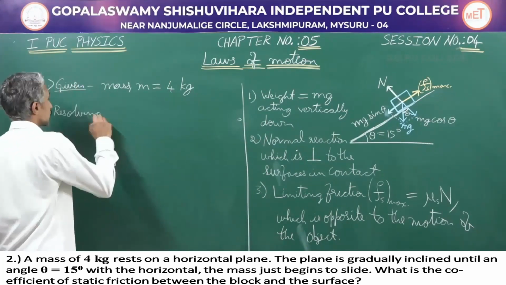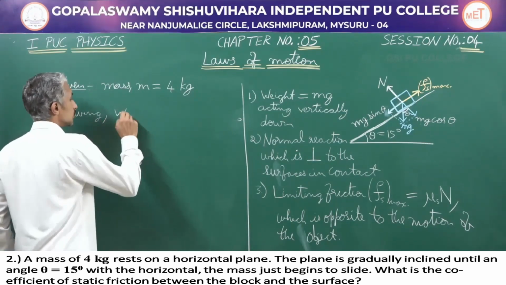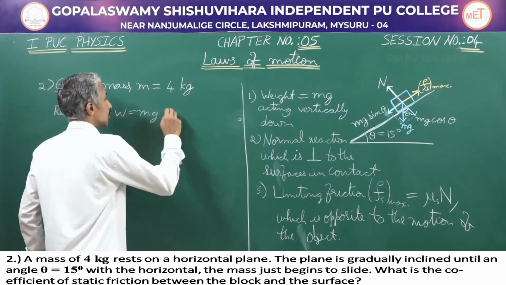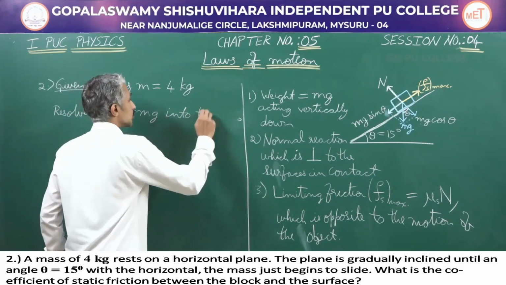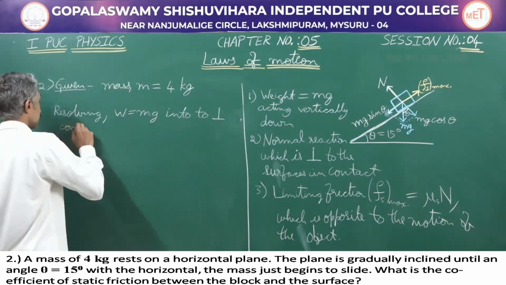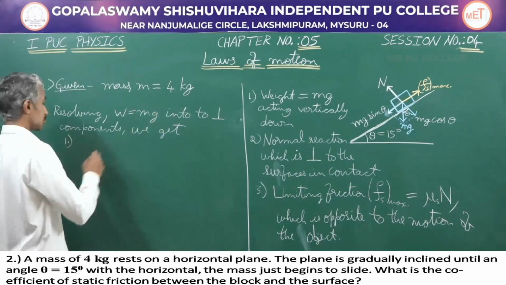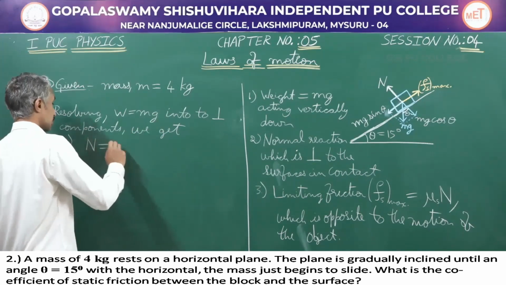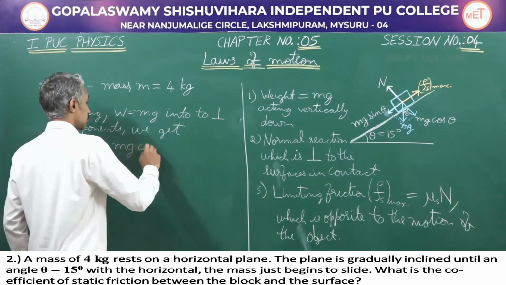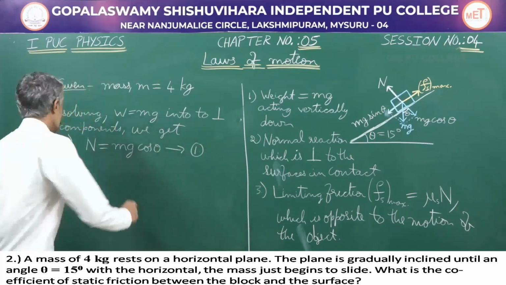Further, resolving the weight into two perpendicular components, we get the first thing, normal reaction is equal to mg cos theta. Let me note down this as equation 1.